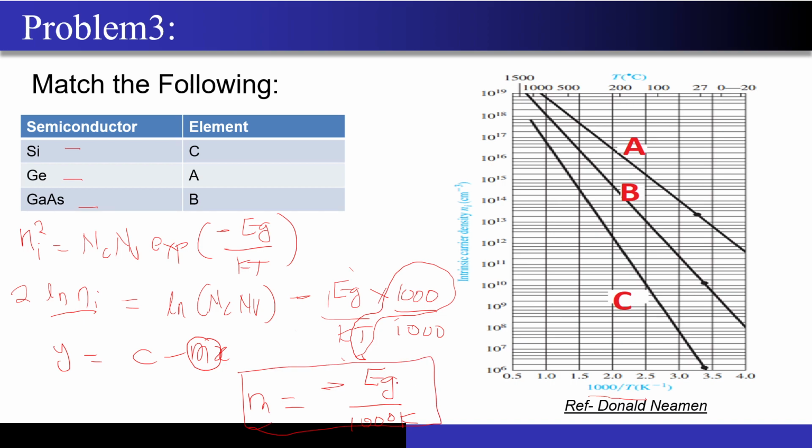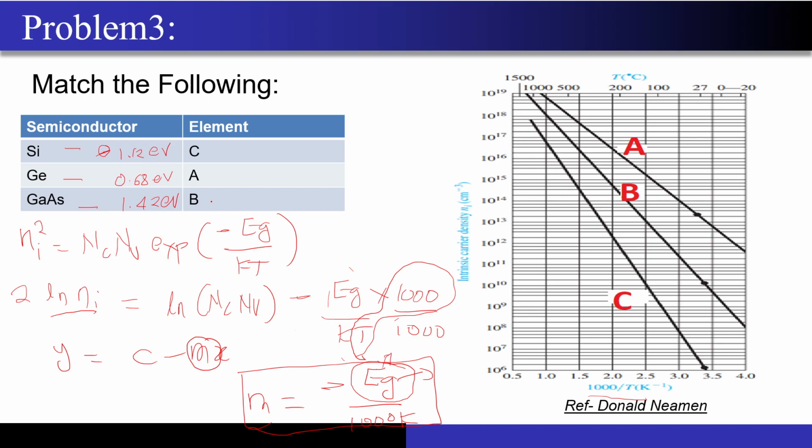So now this slope just reduces down to the Eg, right? So now we know what the Eg of Si is. It's around, not 0, sorry, it's around 1.12 eV, correct? For germanium it's around 0.68 eV, and for gallium arsenide it's around 1.42 eV, I guess, right? So what does this tell me? This equation tells me that the semiconductor compound which has a higher band gap will have a higher slope of this curve, right?